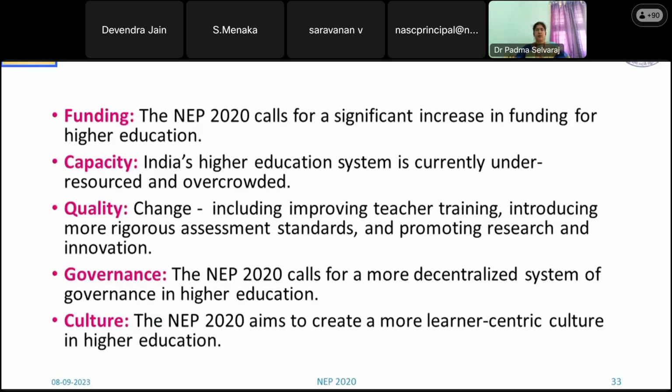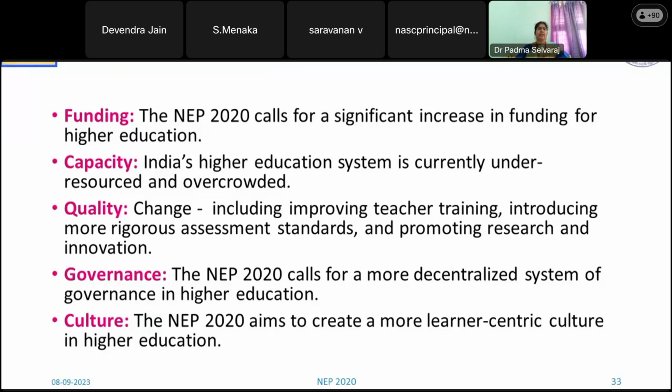Then governance: they are supposed to give a decentralized system in higher education. As I mentioned, institutions can give their own degrees to their students. But a stream of board members will be there to monitor. That is also over; everything is written on pen and paper. It has to be implemented.